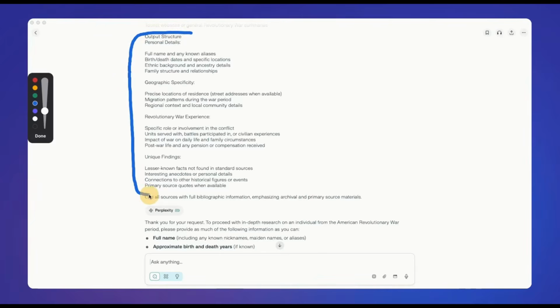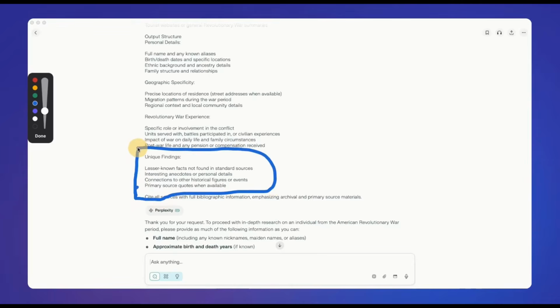We want it to give us back the name, any other aliases or names that this person was known by, birth and death dates, specific locations that they lived in, anything about their ethnic background and ancestry, the family, and then getting into the geography, precise locations that they lived in, migration that they did, maybe any real regional context that we need to know, and then their Revolutionary War experience. And this again is whether they participated in the war itself or they were a bystander of some sort. We want that experience detailed. And then the unique findings that Perplexity found.